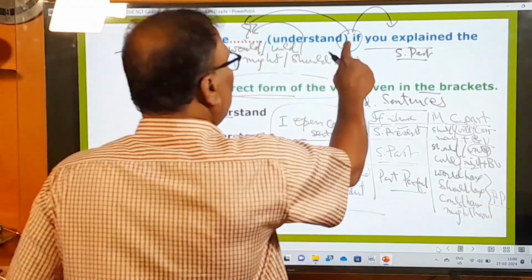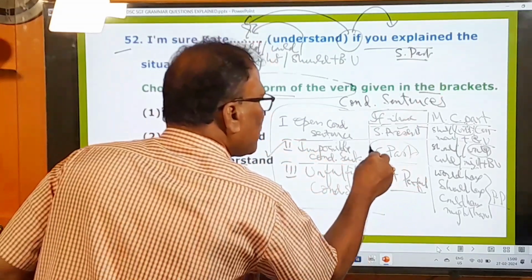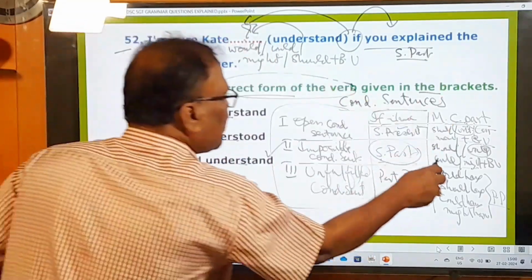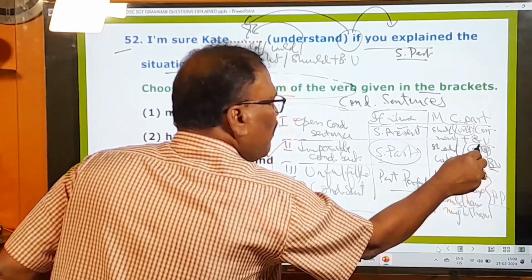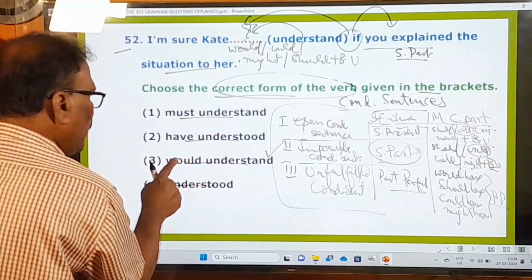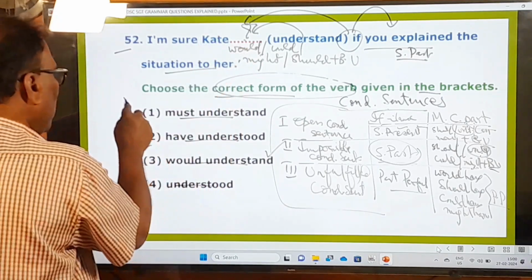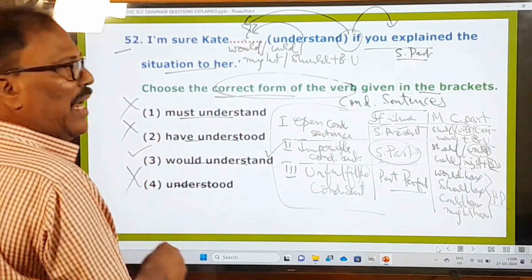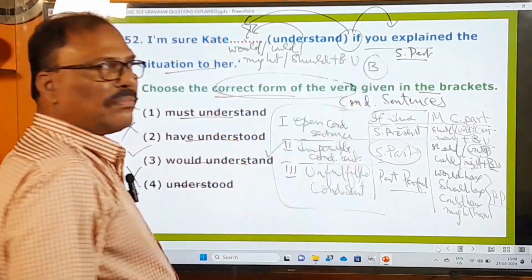Now if you look at this, after if what is there? Simple past tense is there. Simple past tense means what? In the main clause part, what must be there? Should or would or could or might plus base form verb must be there, preferably with would, and that's why would fits. So this third one is going to fit in this blank and not the first, second or fourth one, and therefore your answer is going to be the third one.